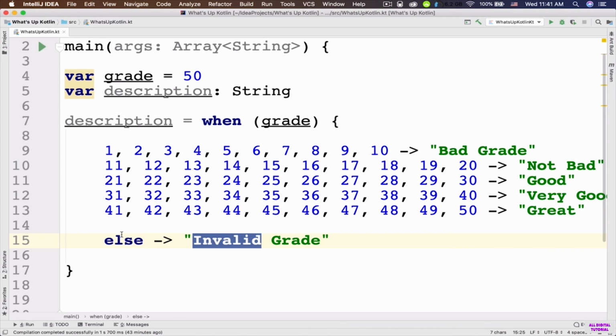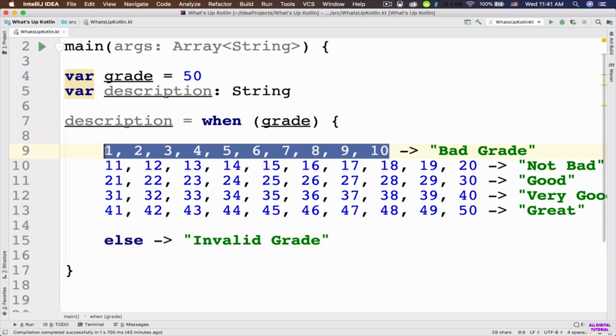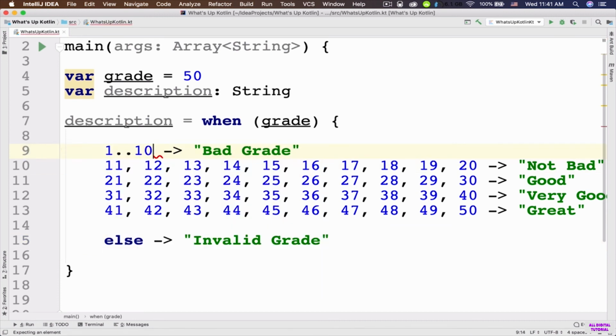So in order to solve this problem, remember the ranges in Kotlin? We can use them here. For example, instead of saying 1, 2, 3, 4, 5, 6, 7, 8, 9, 10, let's say 1 dot dot 10. You can see that it is more succinct than writing the code like this one, right? Like this, for example, 11 through 20. So here it is showing us an error. So in order to solve this problem, we need to use in and then use the range. Okay, so before your range, you must put the in keyword.